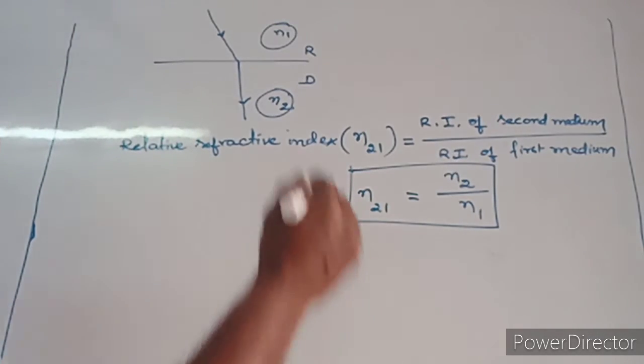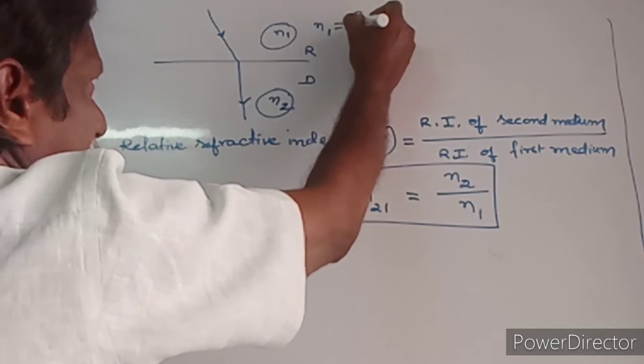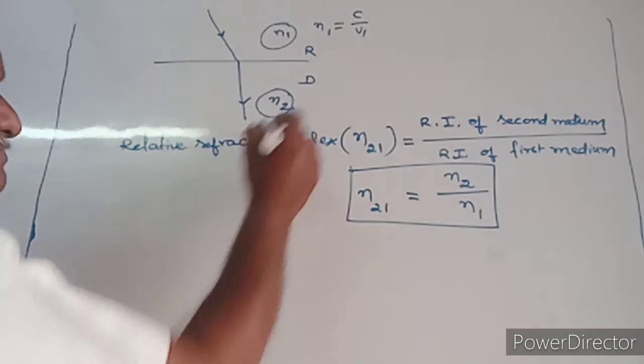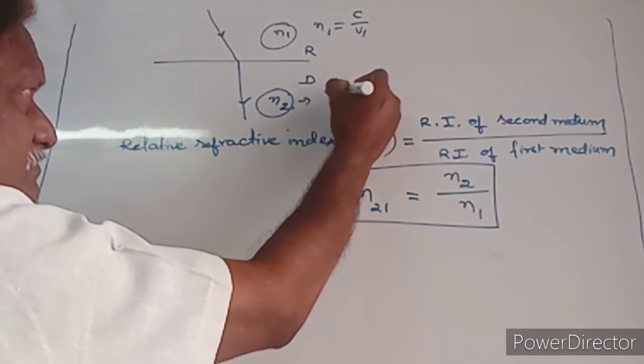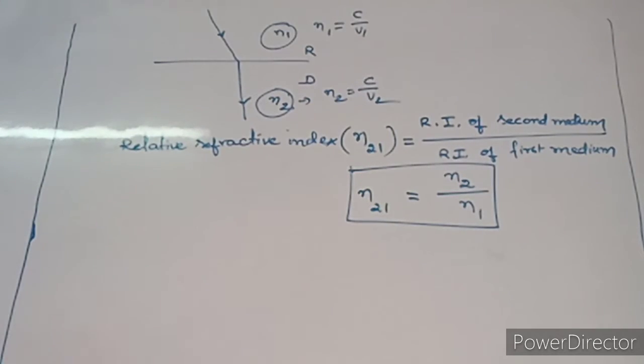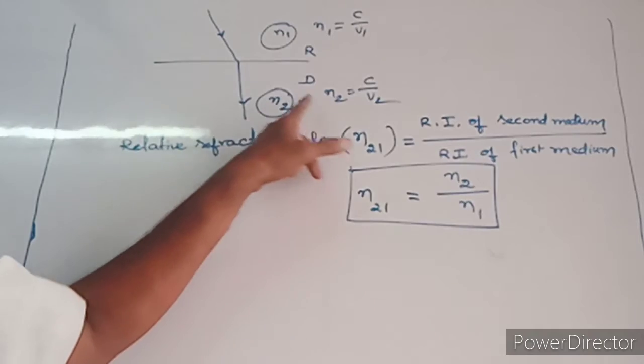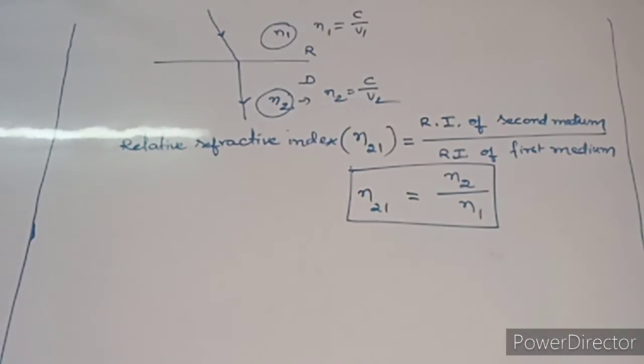Okay, we know n1 equal to c by v1, and n2 equal to c by v2.